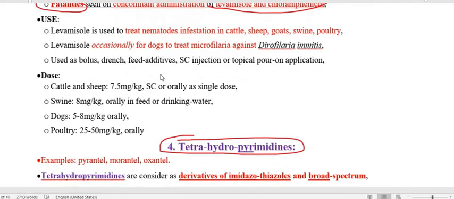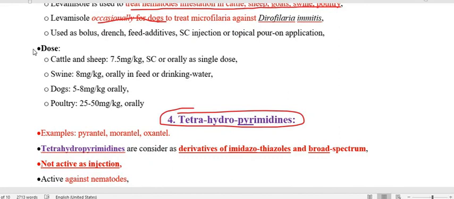Now, it is used for the treatment of nematode infestation in cattle, sheep, goats, swine, poultry. Also used occasionally in dogs to treat the microfilaria of Dirofilaria immitis, and used as a bolus, drench, feed additive, even subcut you can use. Regarding dose,